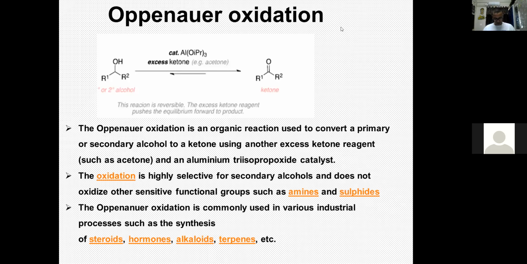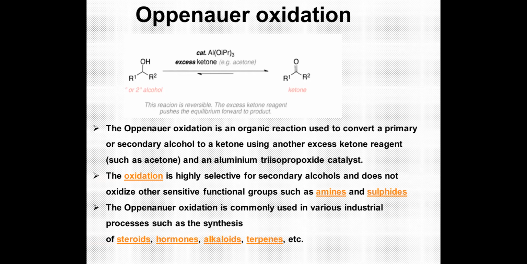So what is this Oppenauer's oxidation? If you see, it is the conversion of your primary or secondary alcohol to the corresponding ketone using excess of your ketonic reagent. That's very important to be known.